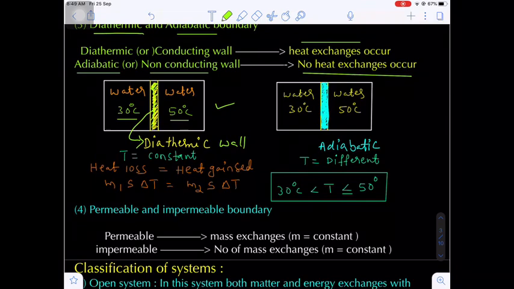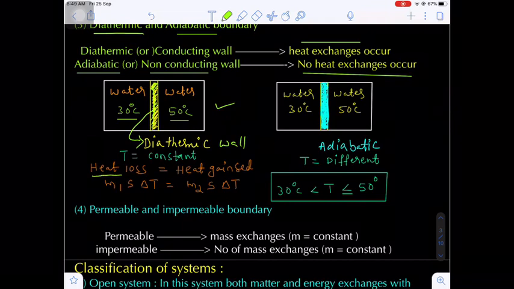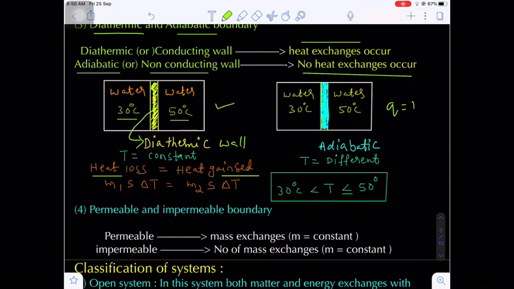Now how to find the final temperature? We know heat lost by a body will be equal to heat gained by a body. Loss of heat is equal to gain of heat. So heat loss or heat gain will be Q equal to m s delta T, where m is the mass of the system, s is the specific heat, and delta T is the change in temperature.